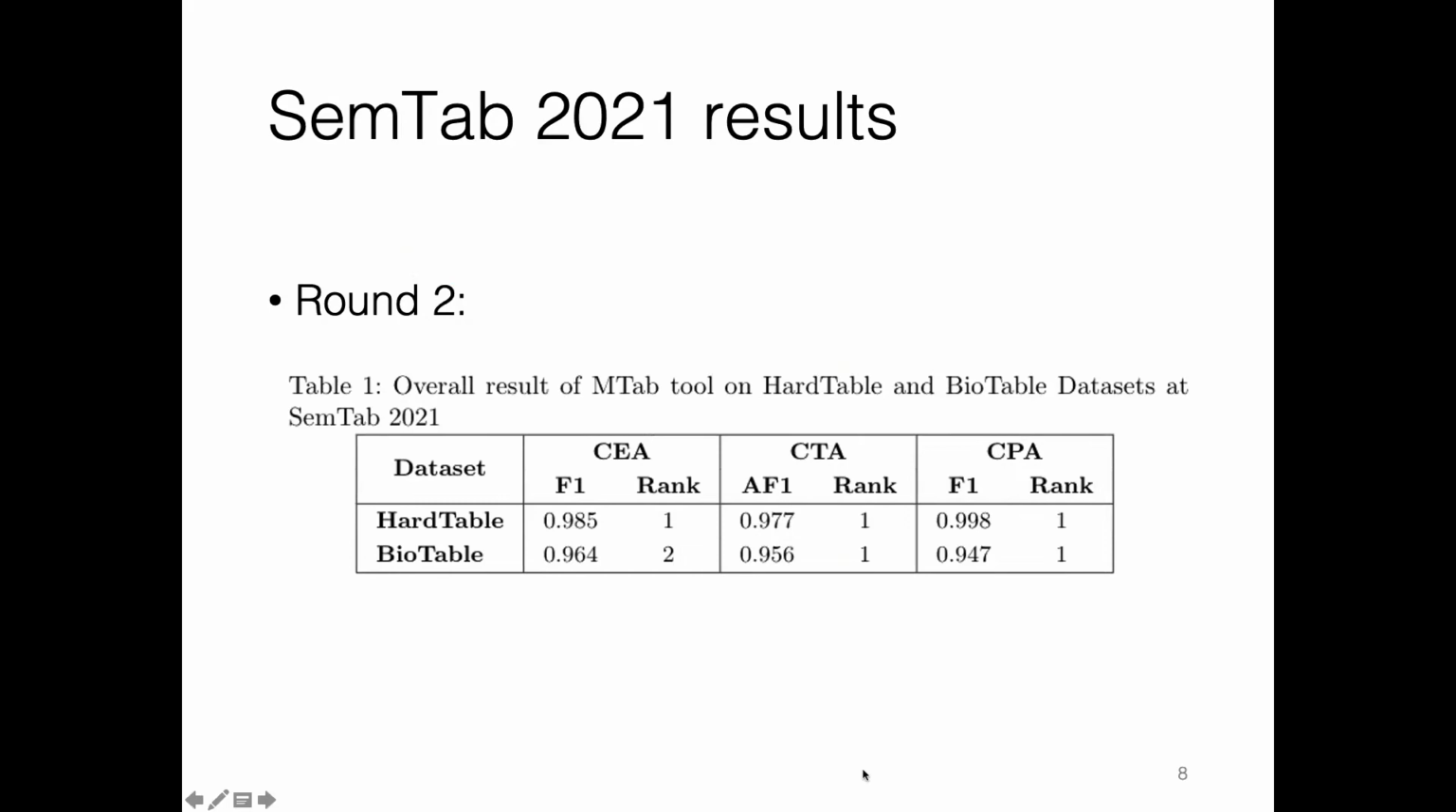So these are our results on hard tables and bio tables for this year's challenge. For hard tables, we got the first rank for the three tasks: CEA, CTA, and CPA. For bio tables, we got the second rank on the CEA task and the first rank for the CTA and CPA tasks.